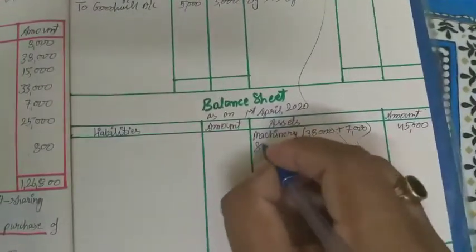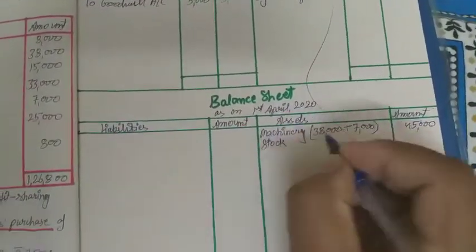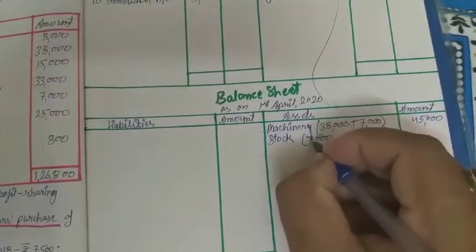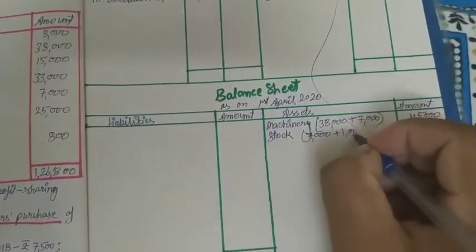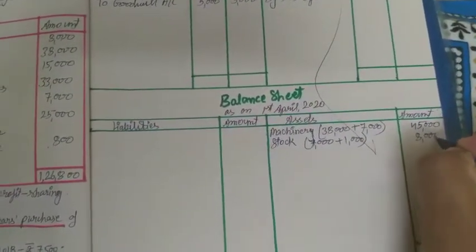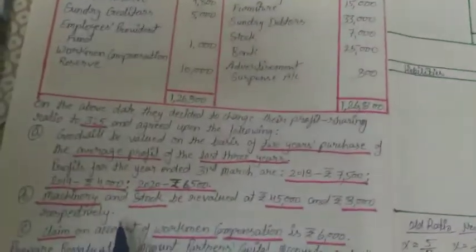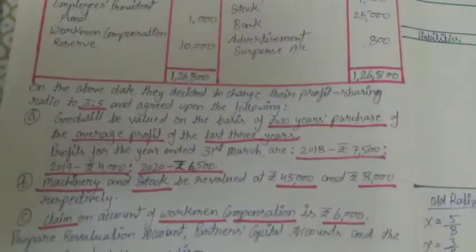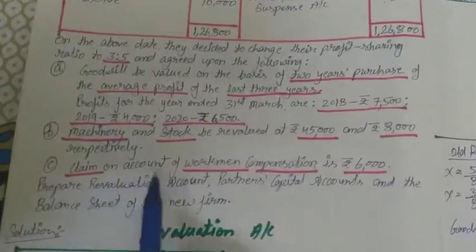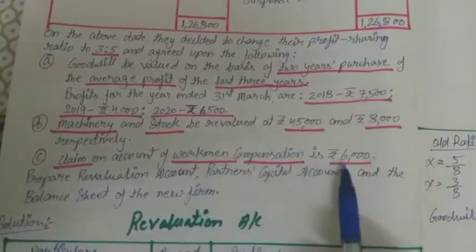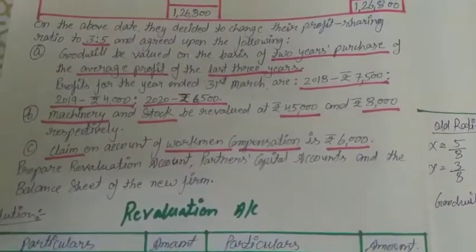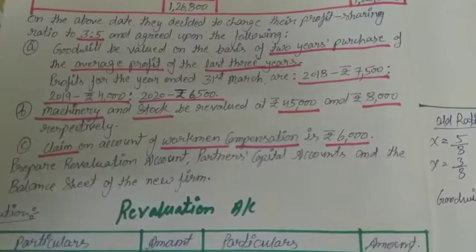Now similarly stock, it was 7,000 rupees earlier, and now it is increased by rupees 1,000. So we will add this, so it will be equal to 8,000. So the adjustment of machinery and stock we have already done. Now the claim on account of workman compensation is rupees 6,000. Whatever claim will be there, it will generate a liability.